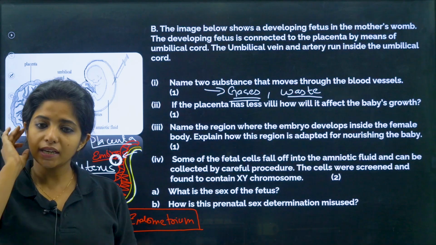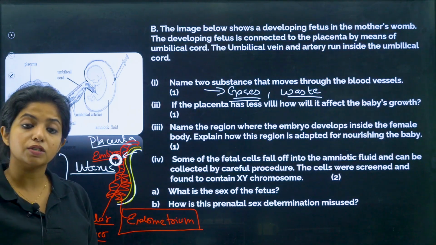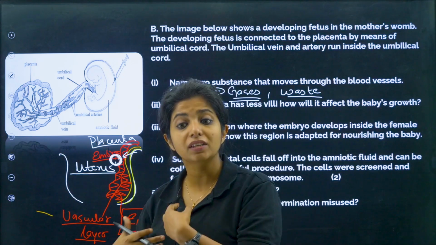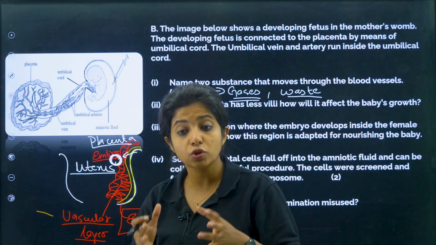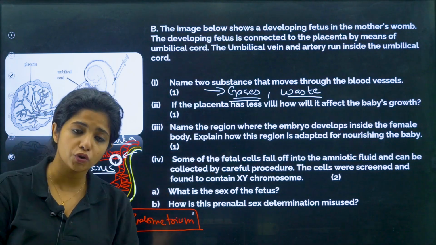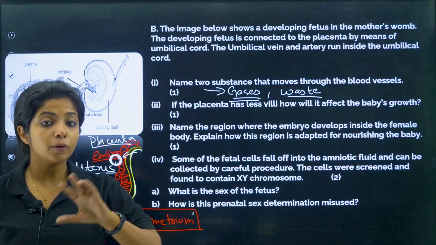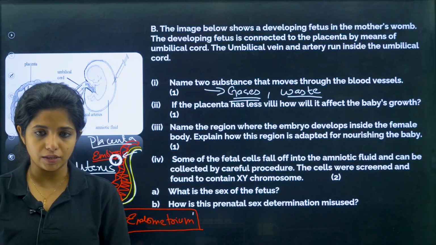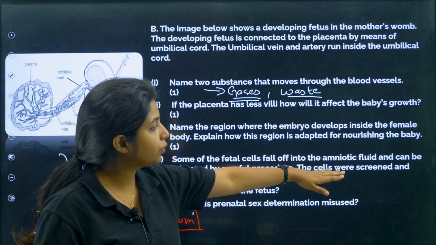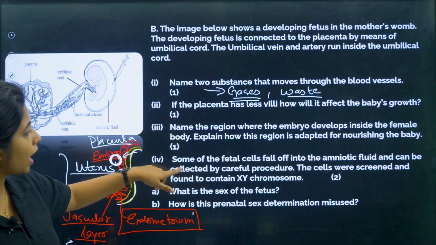You get it? So basically, how is this region adapted for nourishing the baby? This region has a thick endometrium layer which provides nourishment to the baby in the initial time, and it is also going to help in the formation of the placenta later on, which will be providing nourishment in the later phase of pregnancy.